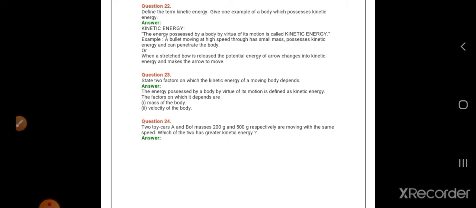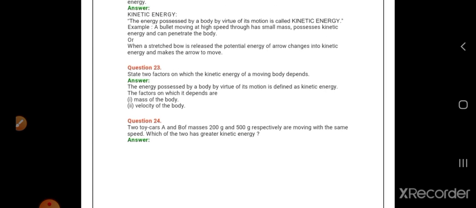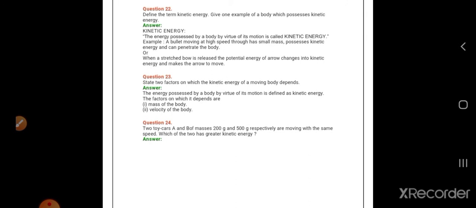Now next question, define the term kinetic energy, give an example. Kinetic energy is the energy possessed by a body by virtue of its motion. Example, any example you can write. For kinetic energy, moving bodies all possess kinetic energy, isn't it? So many examples are given there in your textbook. Any one example for kinetic energy, you can write it.